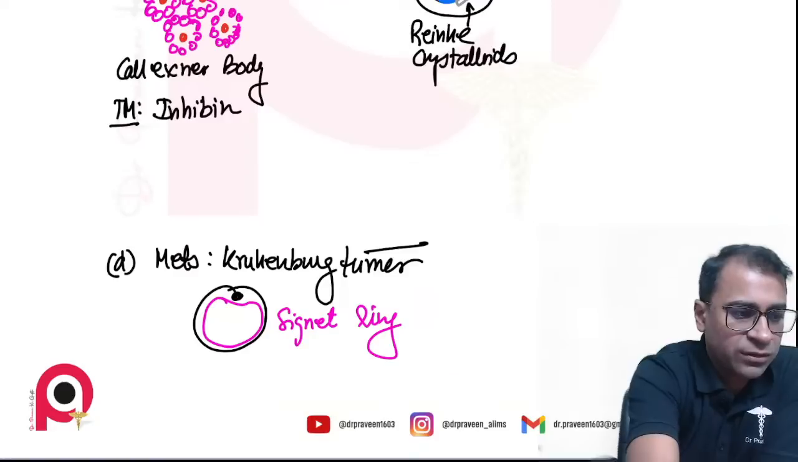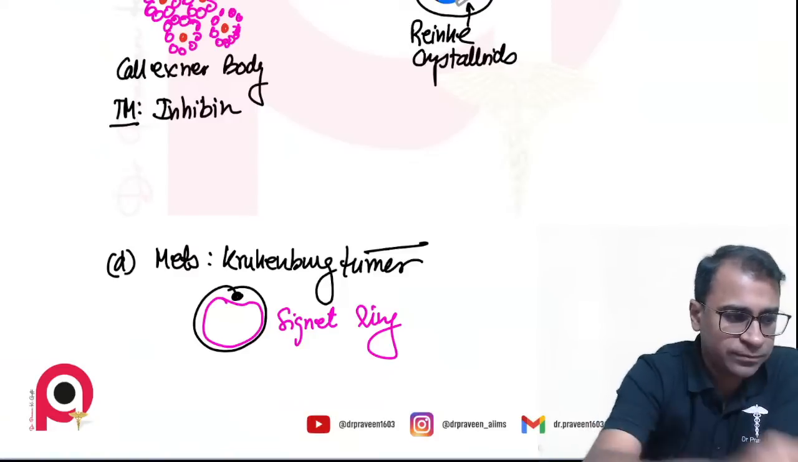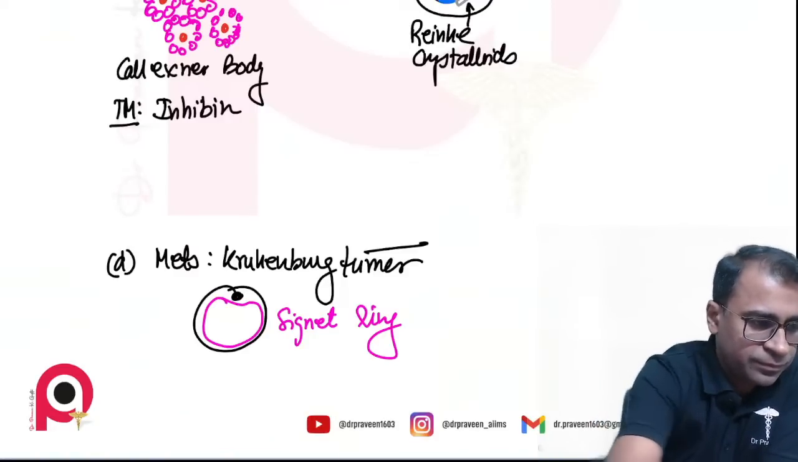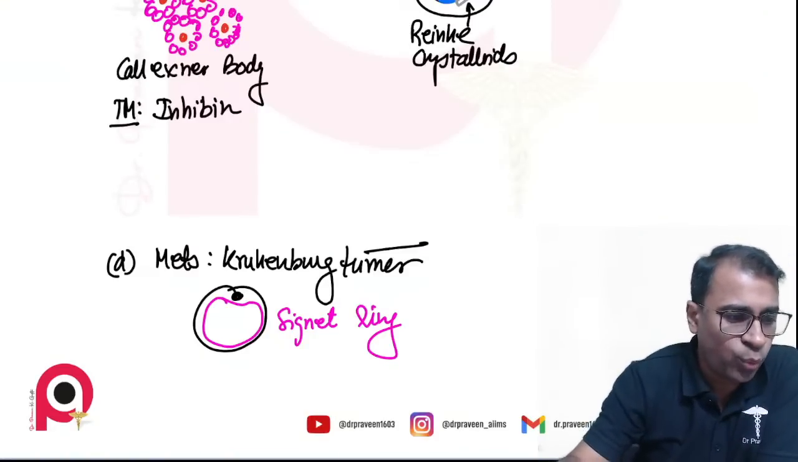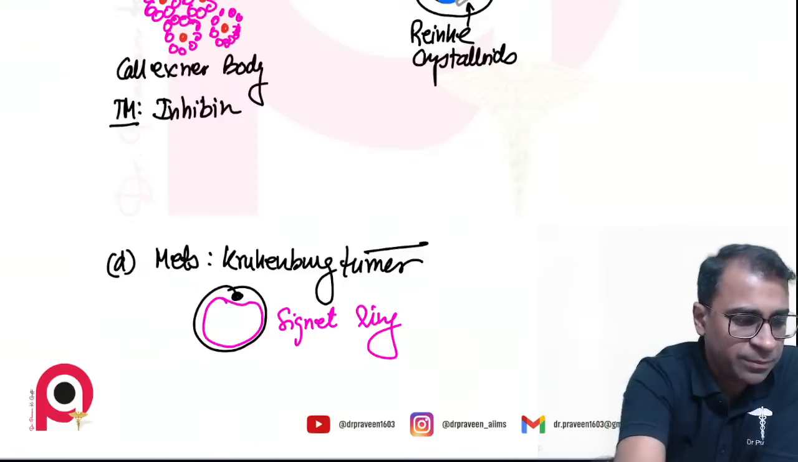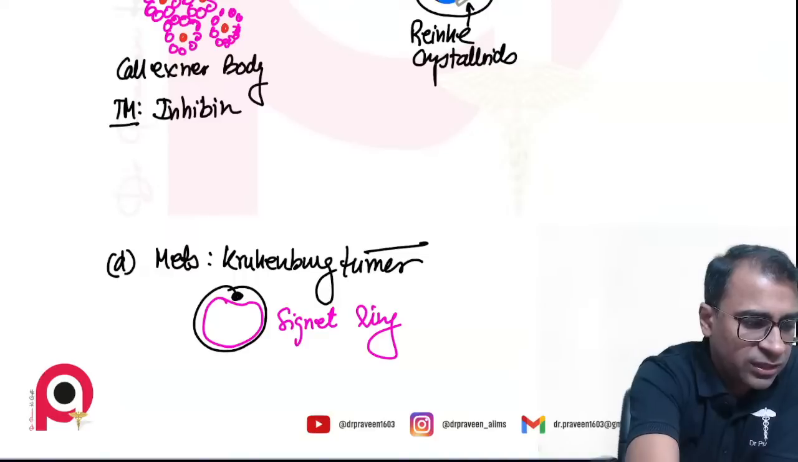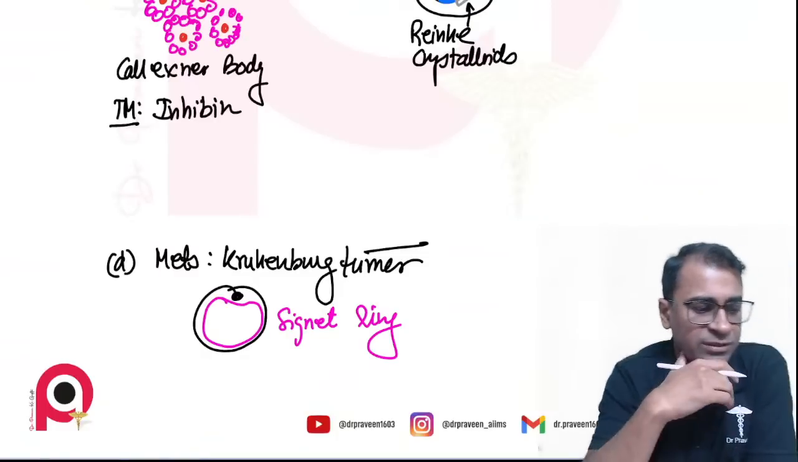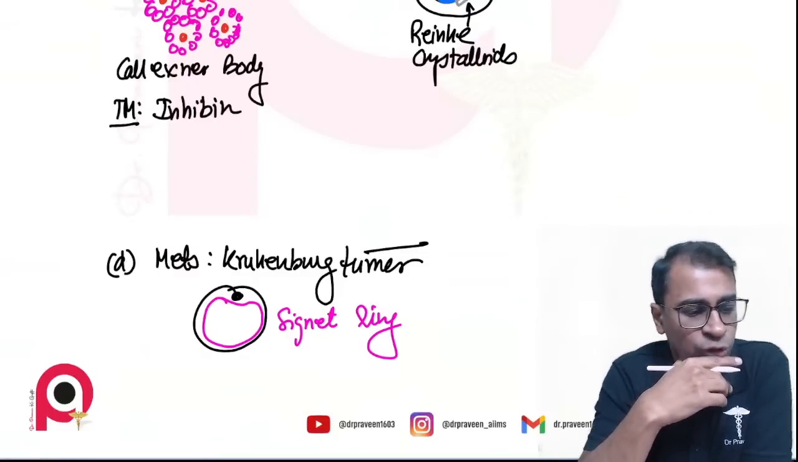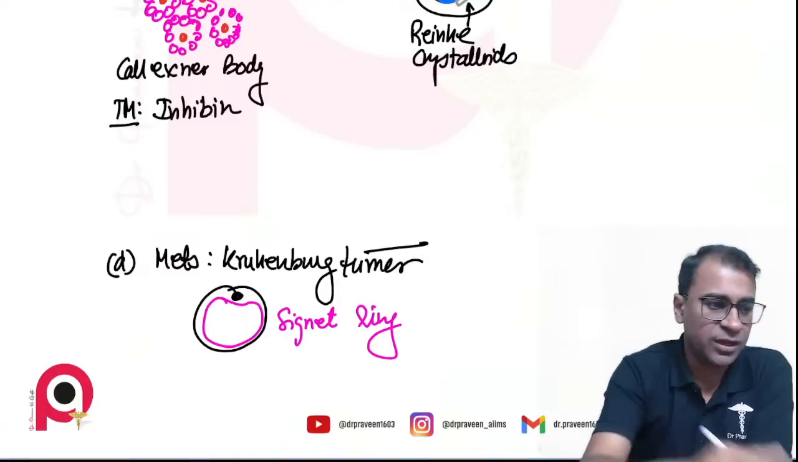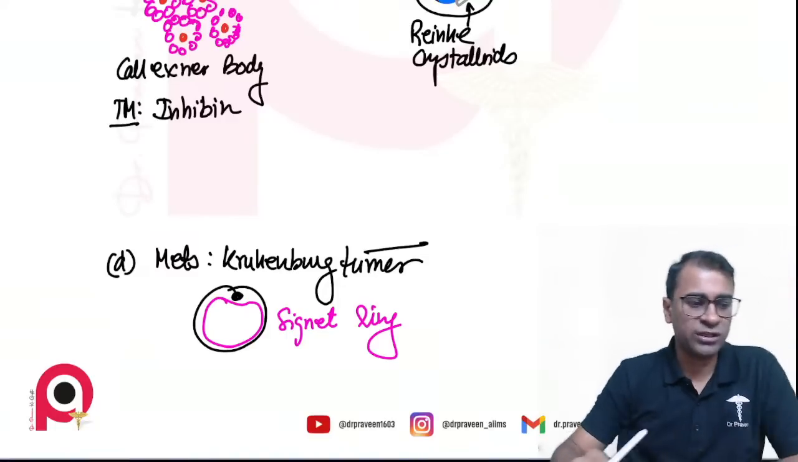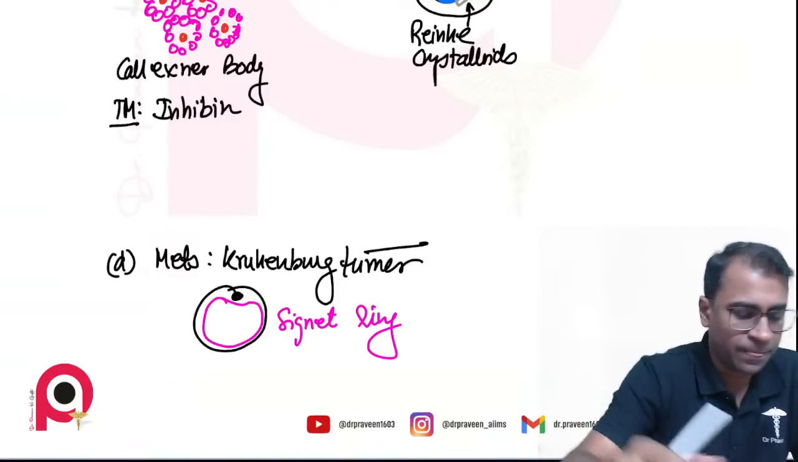Let's have a small revision of this entire thing. So I asked you which of these can show pseudo-Meigs syndrome. Yes, many of you are saying the right answer. Pseudo-Meigs syndrome, as you told me, can be seen in the fibromas as well, and can be seen in Brenner's, and thecomas can also show pseudo-Meigs syndrome, right? So let's have a small revision of all these tumors here.